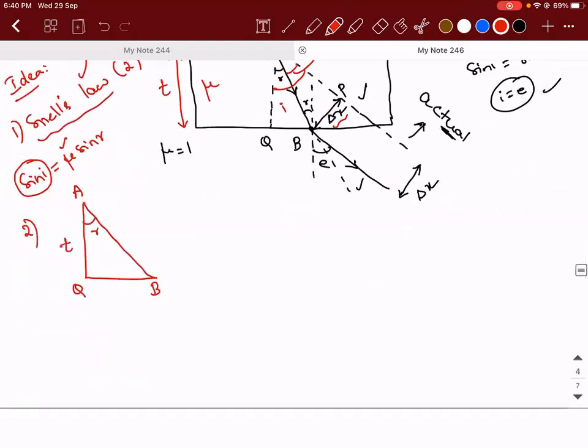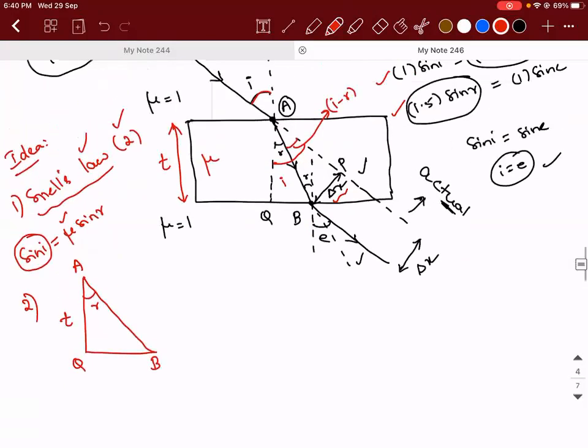If I take this as T. Similarly, if I take the triangle APB, what is angle A in this triangle? I've taken this triangle for your reference.